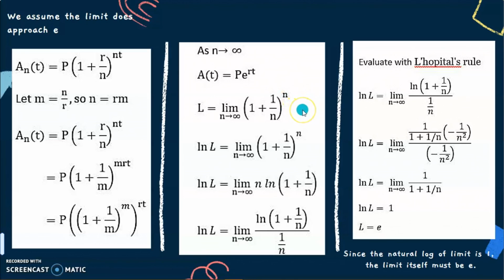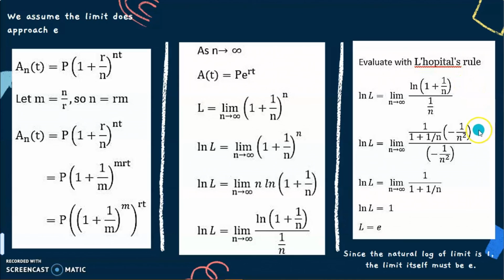As for the main limit, the usual approach is to say we want to find L equal to limit bracket 1 plus 1 per n power of n. And then we take the natural log of both sides. Since g x equal to ln x is continuous, we can interchange the function and the limit on the right hand side. And then we simplify it. Because the limit on the right hand side follows the intermediate form, which is 0 per 0, we evaluate it with L'Hopital rule, which is taking the derivative of both the numerator and denominator with respect to n.